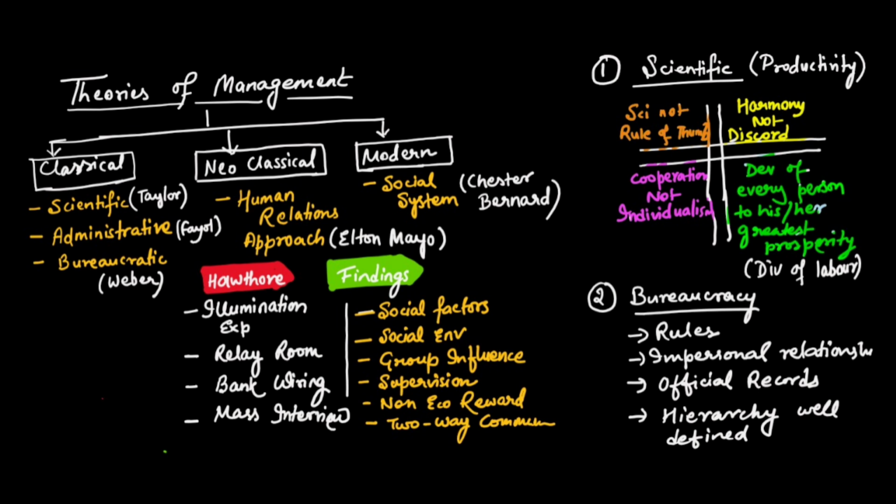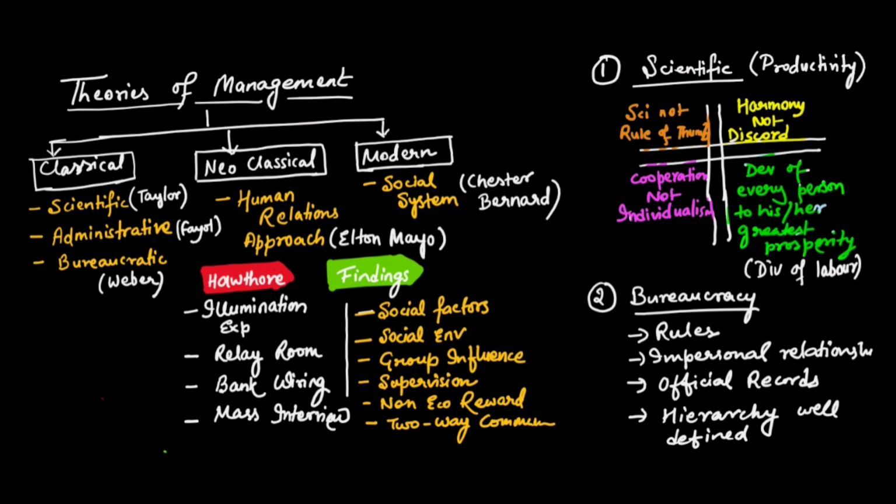Okay, so let's talk about scientific management. So Taylor was himself a production manager. Okay, so what he majorly focused on is productivity, how to increase the productivity scientifically. Okay, so he provided four main rules in his theory. The first one is science, not rule of thumb. Okay, we need to learn these phrases as they are.